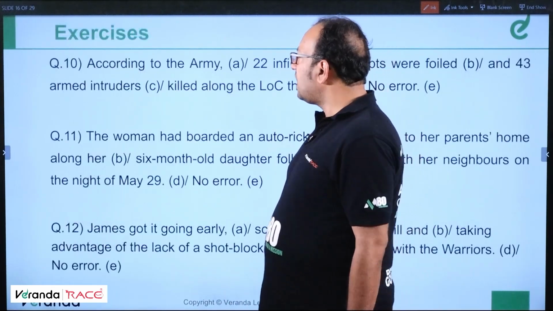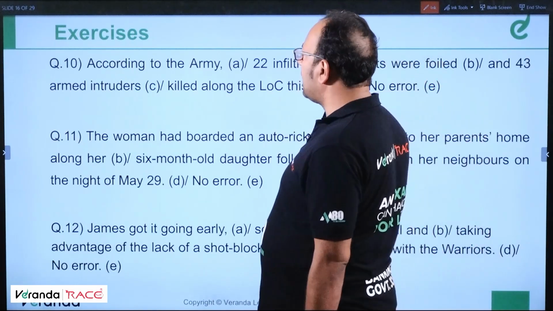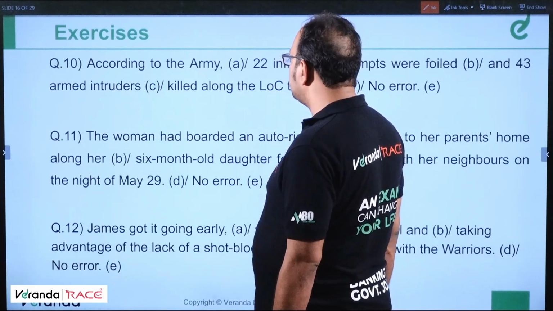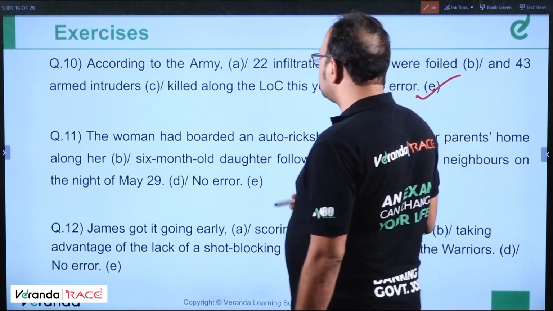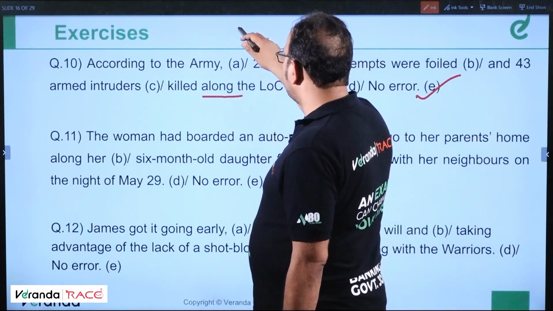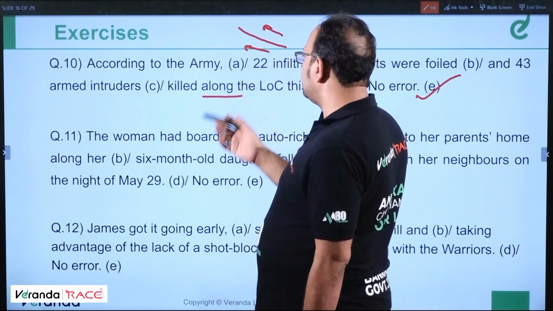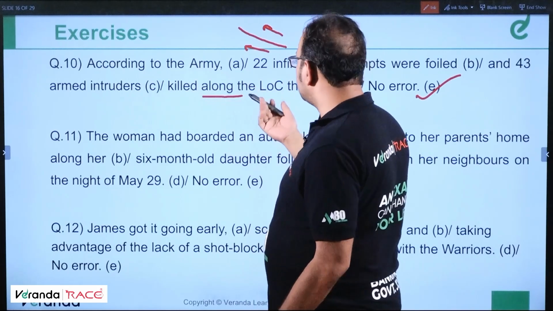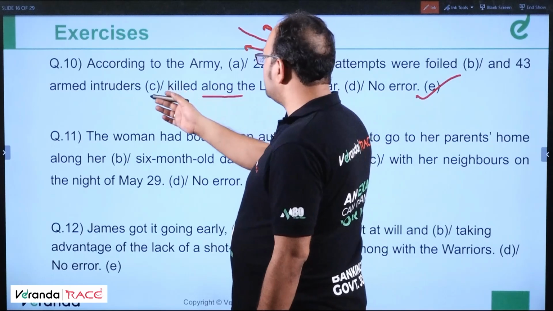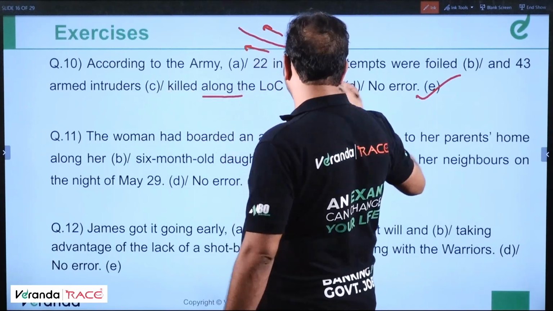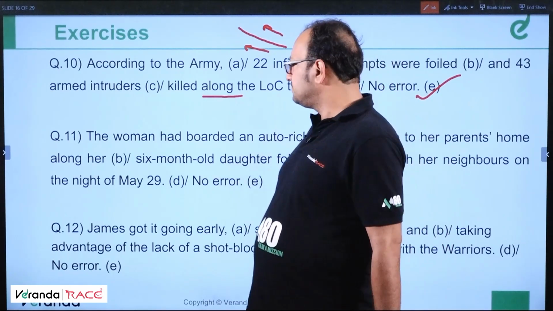Question 10. According to the army, 22 infiltration attempts were foiled and 43 armed intruders killed along the LOC this year. No error, because along the LOC. LOC is the Line of Control, so along means parallel to this. And other errors I cannot see. 22 infiltration attempts were foiled, no error. And 43 armed intruders killed along the LOC this year, no problem in that. So no error is the answer.